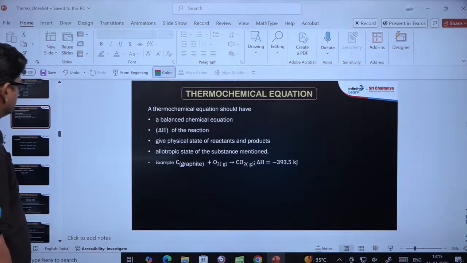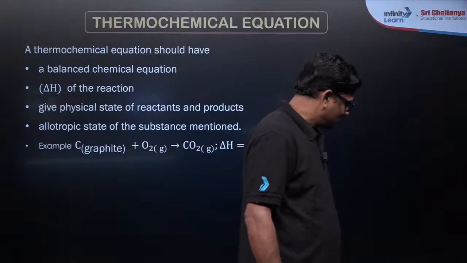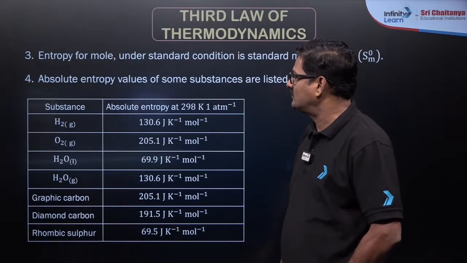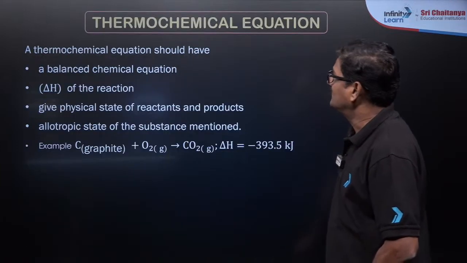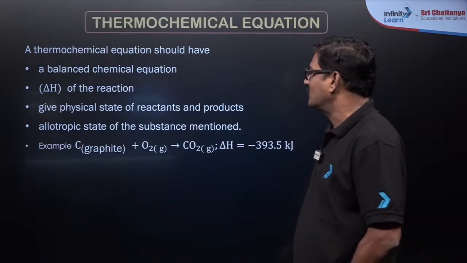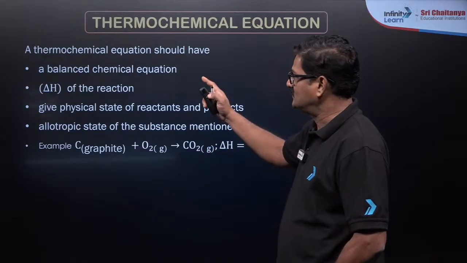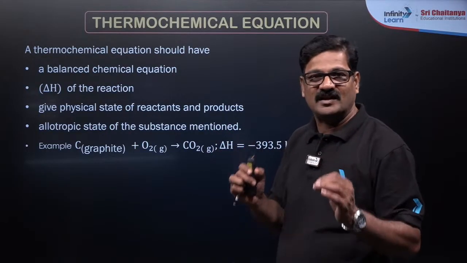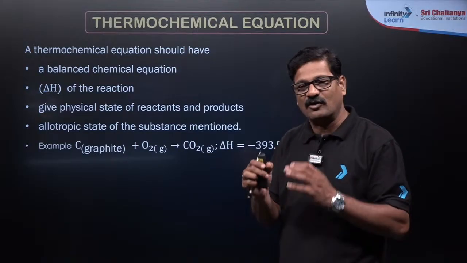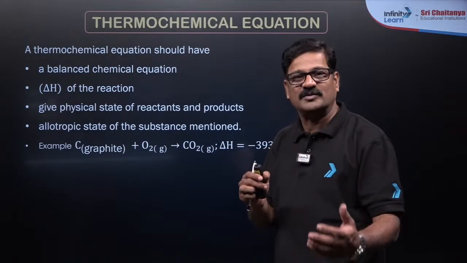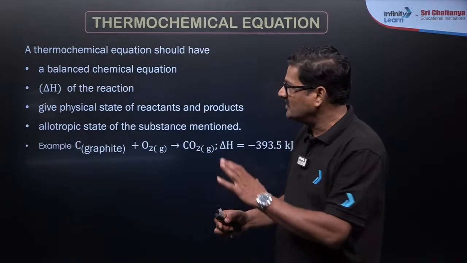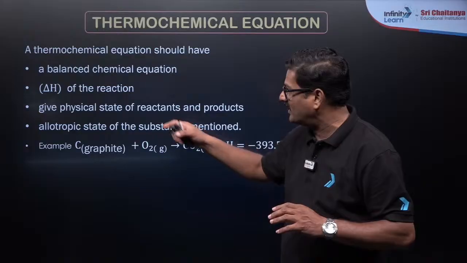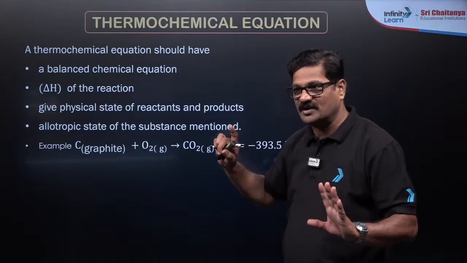Let me talk about thermochemical equation, because it is a 2-hour session in one shot, and everything we have to discuss in one shot. A thermochemical equation is a chemical equation that clearly mentions how much heat is lost or gained. The characteristics of a thermochemical equation: it should be a balanced chemical equation.